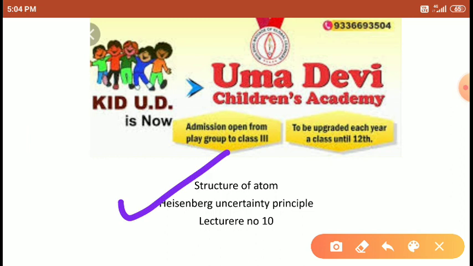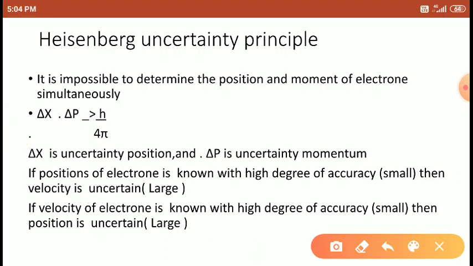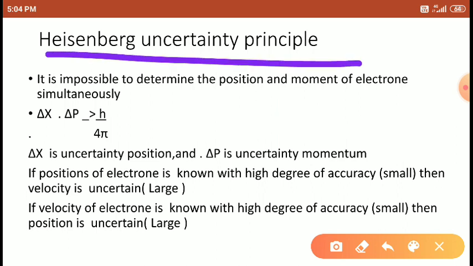Today we are going to discuss the Heisenberg uncertainty principle. This principle challenged Bohr's model of the atom. When de Broglie explained that the electron behaves as both a particle as well as a wave form.